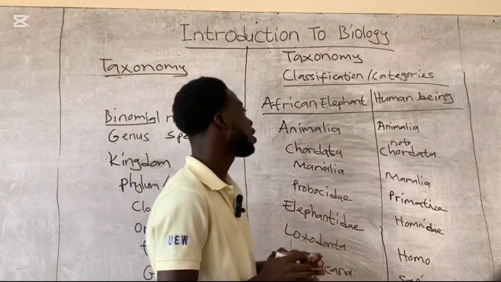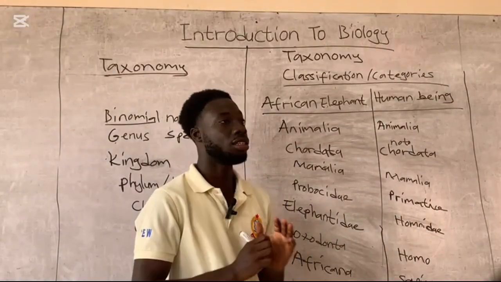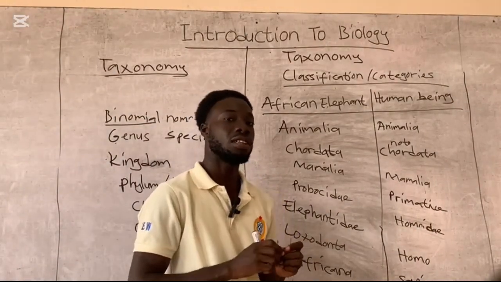All right. So these are the classifications which were done by Carl Linnaeus. So this brings us to the end of our video.